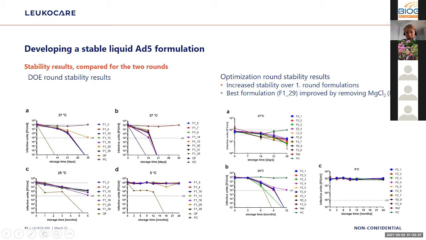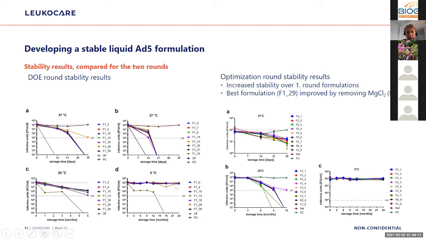And we see here the purple line looks pretty well. That is this formulation F24, which also turns out to be the best for storage at 25 degrees, the only one that yielded detectable results even after 12-month storage at 25 degrees. Whereas at 5 degrees, they look more or less the same. We had the same picture here, but you might remember that I showed you before with nonlinear multiple regression analysis, we could detect excipient effects even in a bunch of formulations that more or less looked all the same.